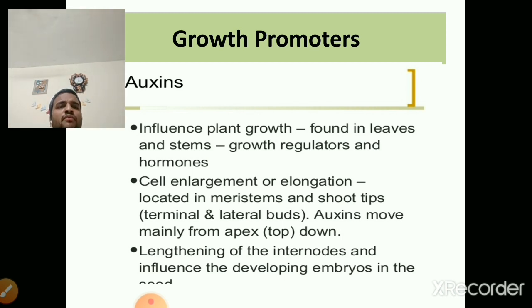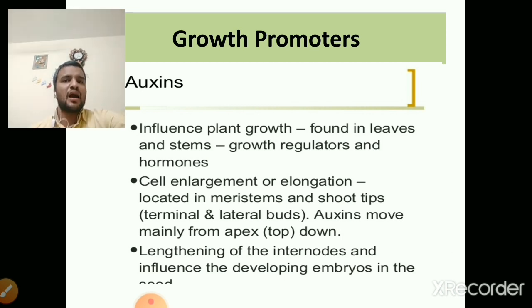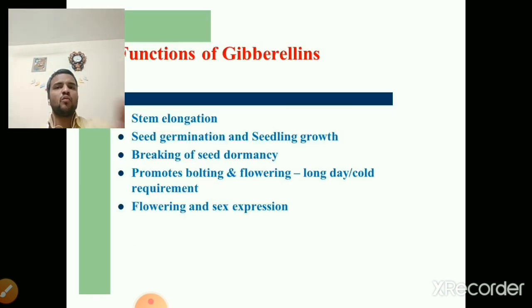So as far as your syllabus is concerned, you have only the functions of plant growth hormones, how they are helping in the growth of the plants and how they are regulating the growth of the plants.